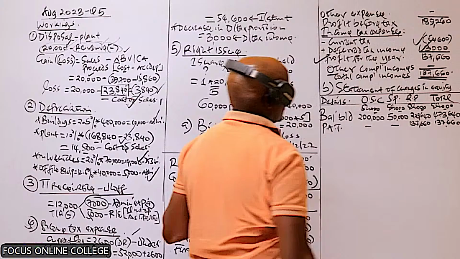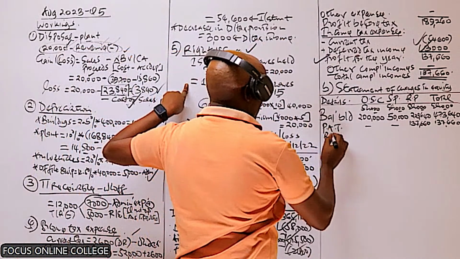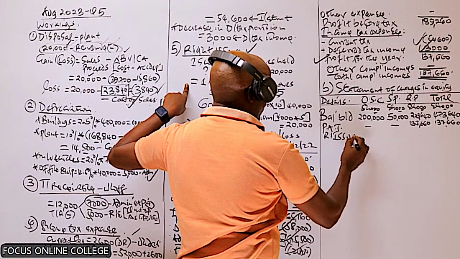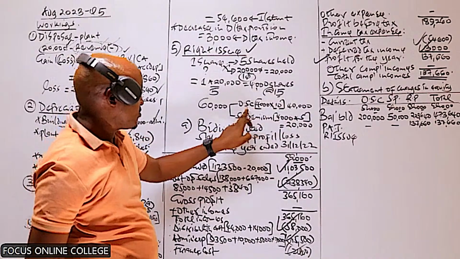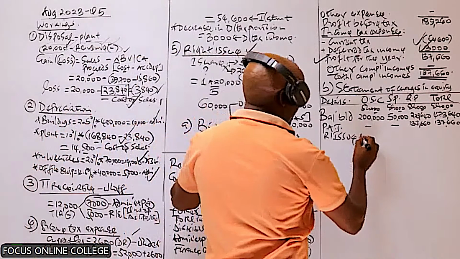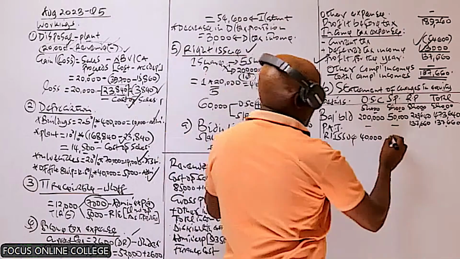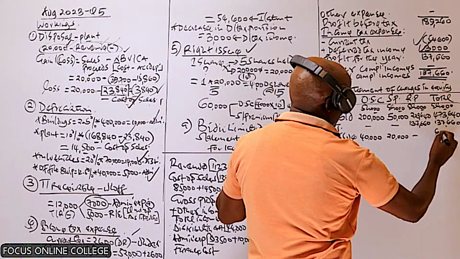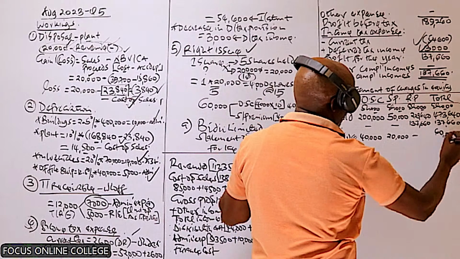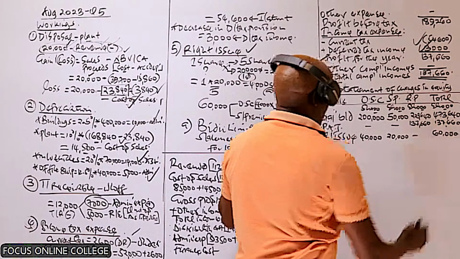Then from there, we have this rights issue. And basically the rights issue, I've said it will affect two items. We're going to add 40,000 to the ordinary share capital, and then to the share premium, we add 20 there. The total amount is 60. We take it to the last column there.